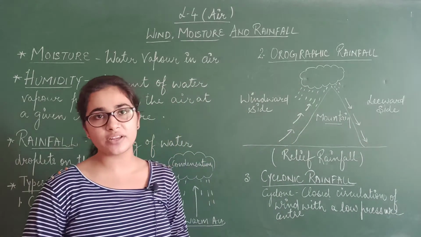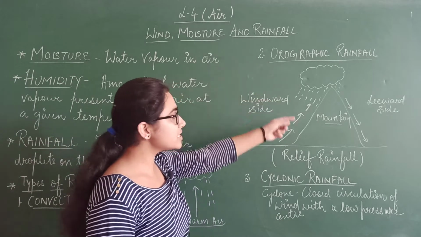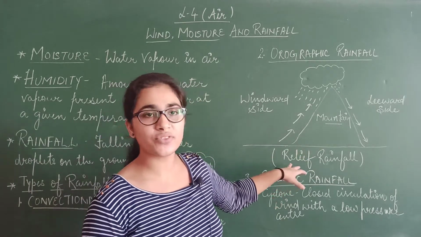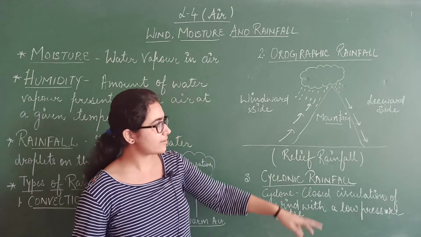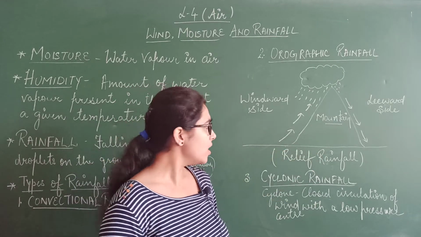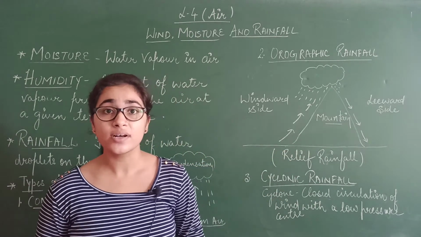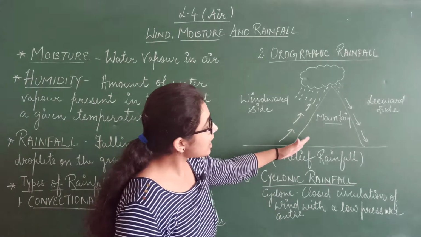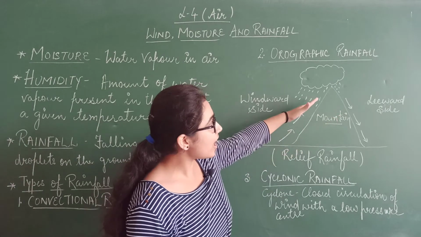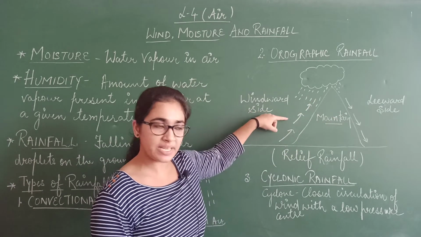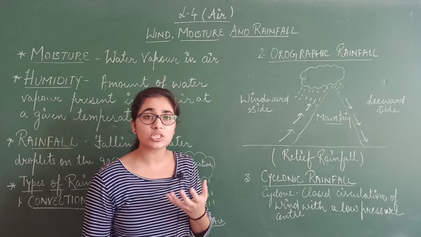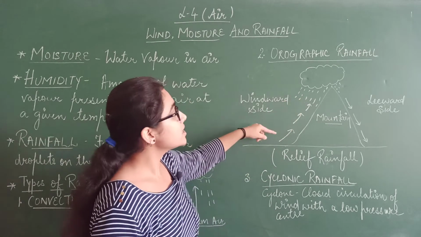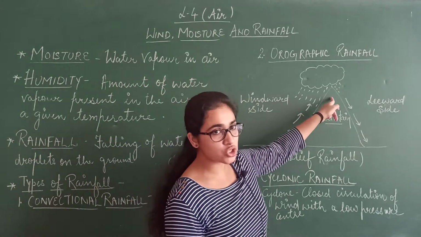Now the second type of rainfall is orographic rainfall. This is also known as relief rainfall because in this the relief features of the earth are also considered. For example, I have taken the mountain. Now what will happen? First of all, the moisture laden air, that is the air which holds moisture in it, will rise upward, and as it rises upward with the mountain, because of the height, the condensation will take place. As the air is moisture laden, a lot of moisture is there in the air. At some height, the condensation will take place because the moisture laden air will strike the mountain and the rainfall